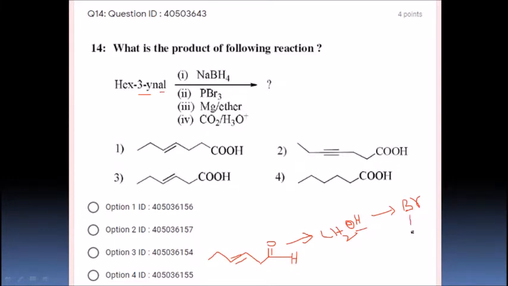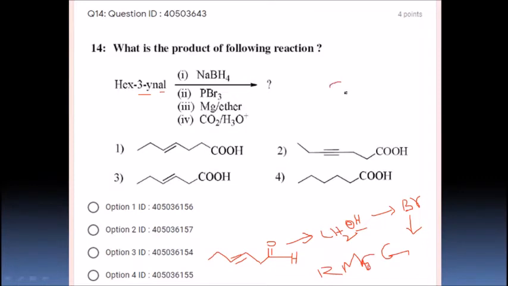Then this alkyl bromide, when reacting with magnesium in the presence of ether, is going to form a Grignard reagent. That means RMgBr. This RMgBr is going to react with carbon dioxide.